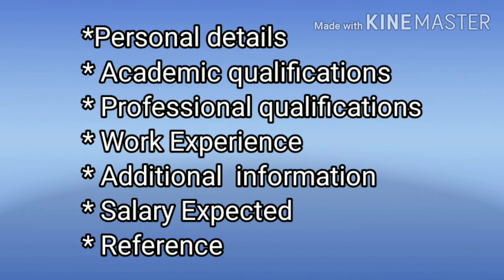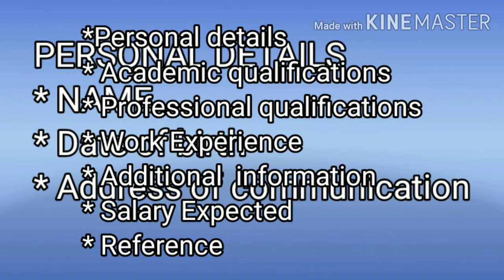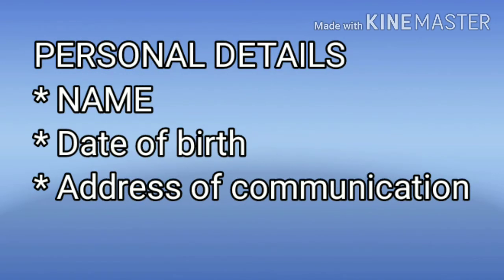The information that we have to include in personal details is, first, the name in full, the candidate's name in full. Then the second detail is date of birth. Third information is address for communication.